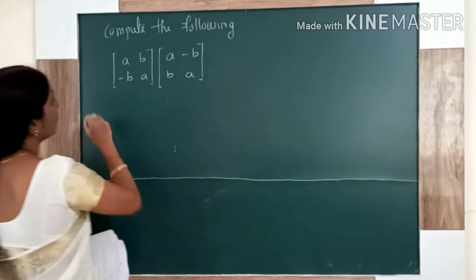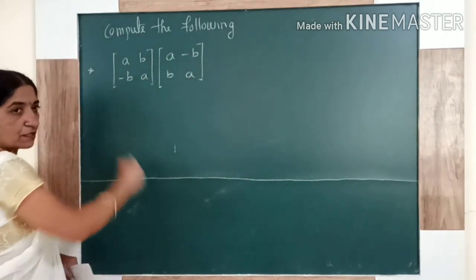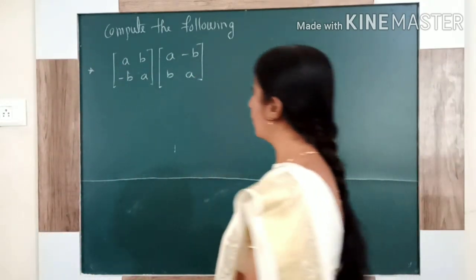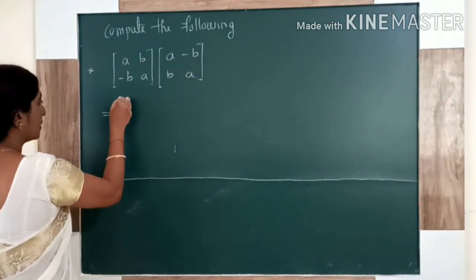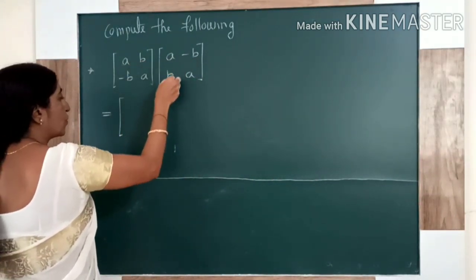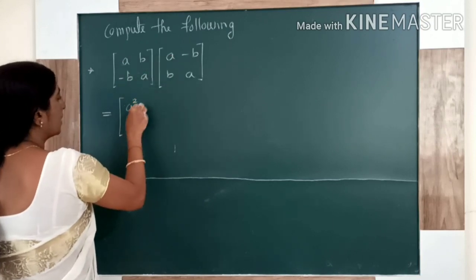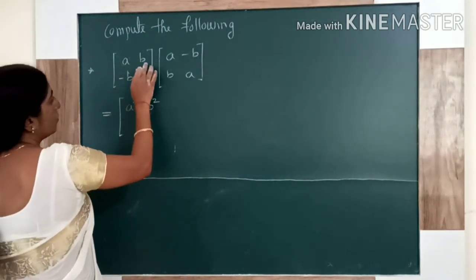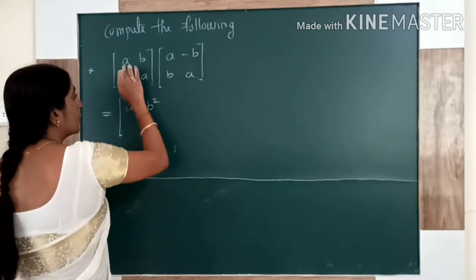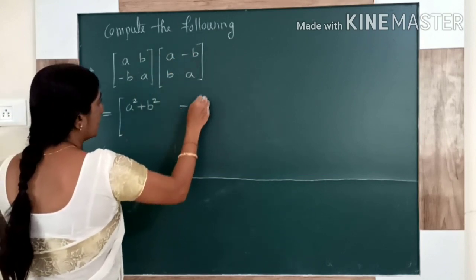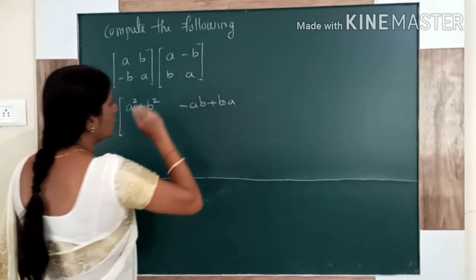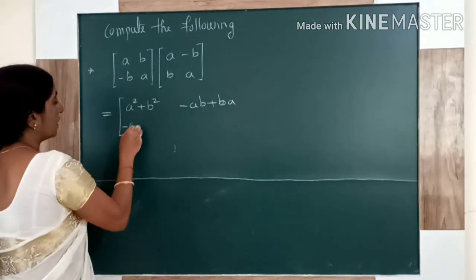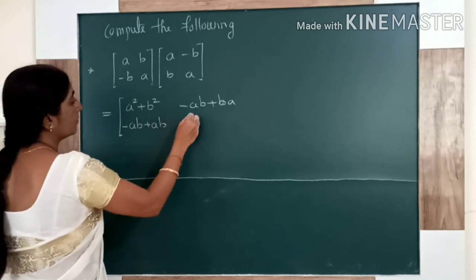So here just compute the following, means in between the two matrices we have a multiplication. Just multiply the two matrices. So when you are multiplying these two matrices, see here, first row with first column, first element into first element plus second element into second element. Now coming to the next one, first row with second column, first element into first element plus second element into second element. Then second row with first column, again same corresponding elements.